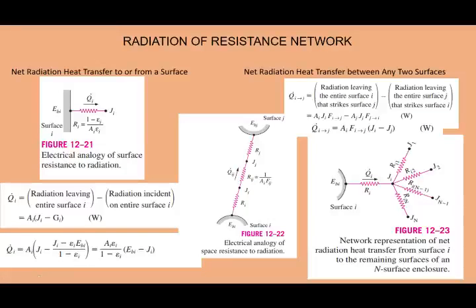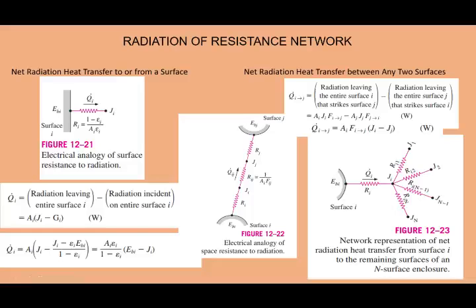You can see from the picture on the slide. The first one is radiation from one surface to another point, so there is only one direction. But in the picture in the middle, there are various resistances along the surfaces, for example, with two surfaces, so the resistance network has various types.